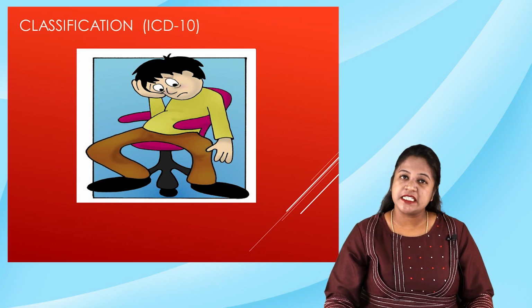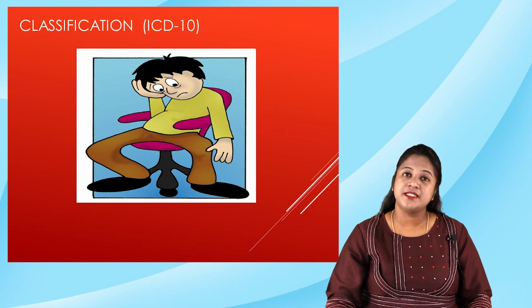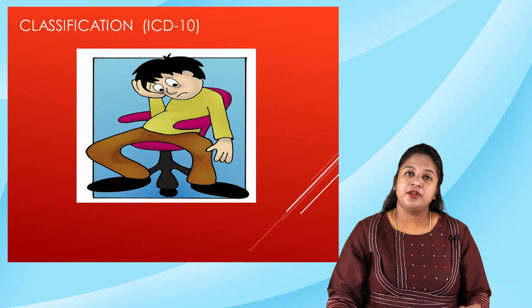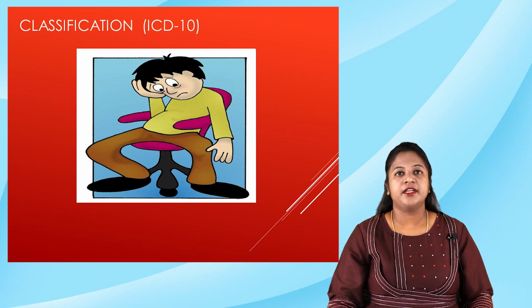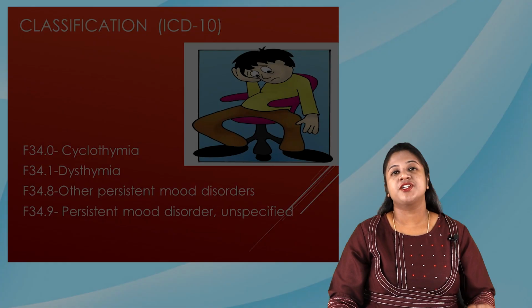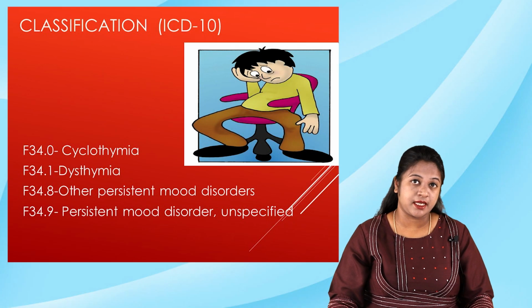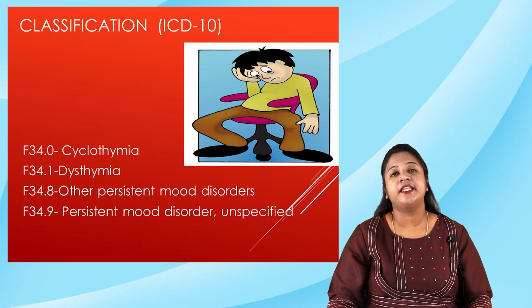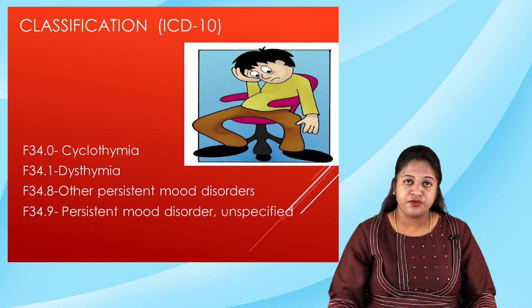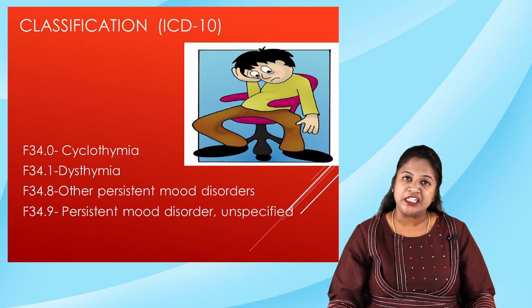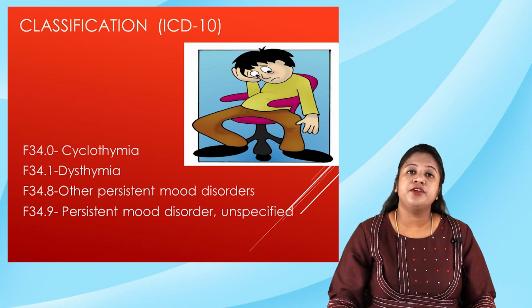Let us see the ICD-10 classification of persistent mood disorder. The chapter describes two major conditions under the persistent mood disorders, which are cyclothymia and dysthymia. Apart from that, we have got other mood disorders. So F34 describes the condition cyclothymia.